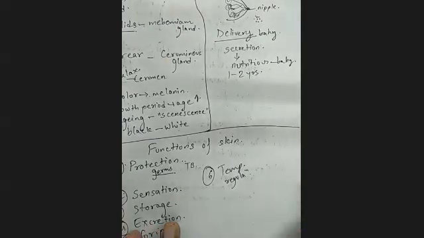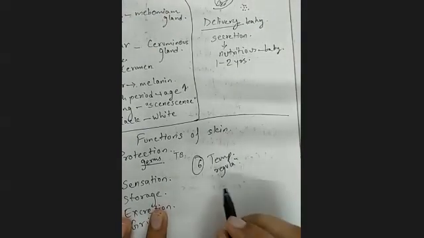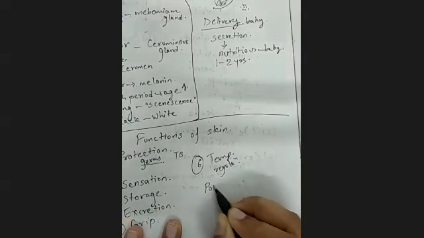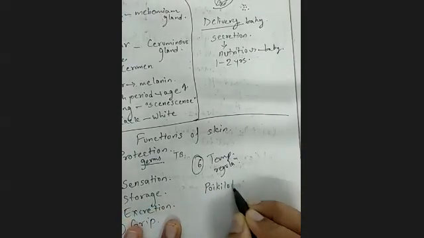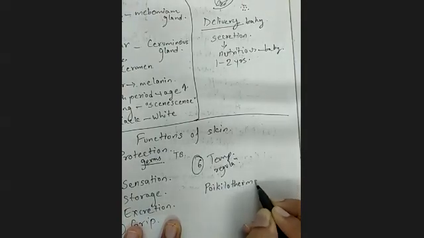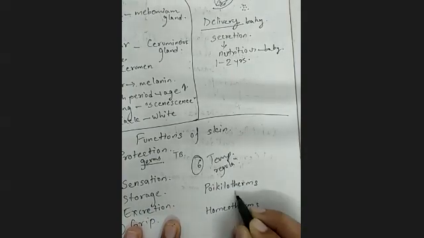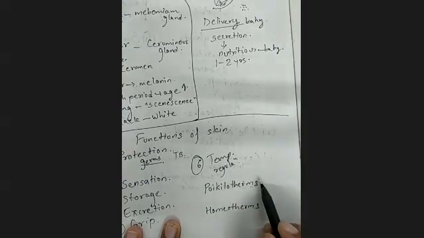See, animals are being classified according to the temperature of their blood. Some are poikilotherms and some are homeotherms. Therms means temperature, like thermal, that means temperature.